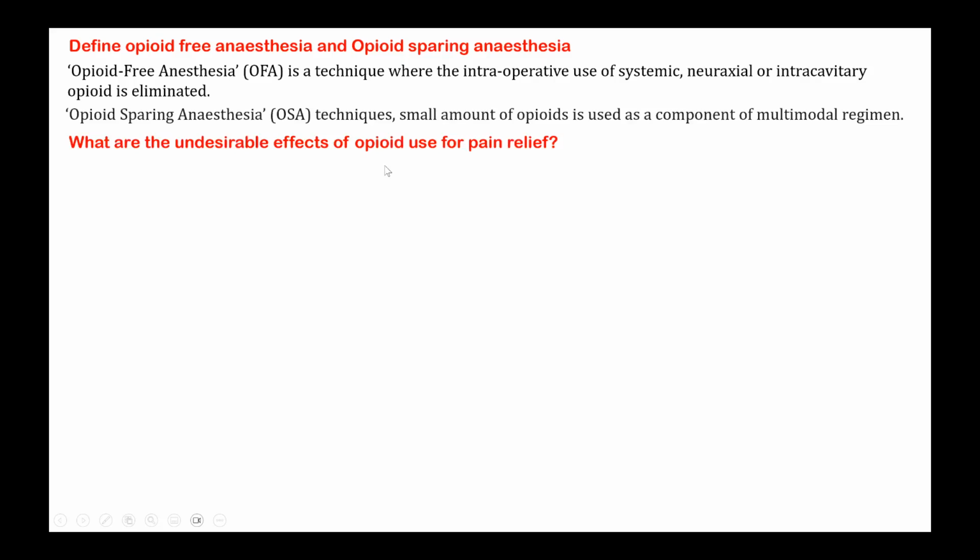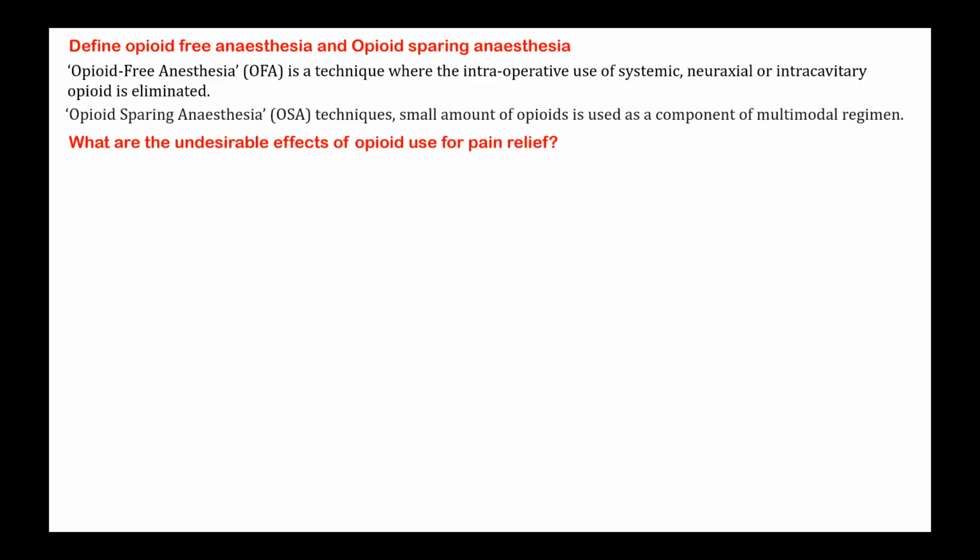Now, what are the undesirable effects of opioid use for pain relief? That is the reason why this concept has come into play at all. Because of opioid analgesia, which was the original method. Before the opioid administration, what was the method of anesthesia? And what was the drawback of that? When general anesthesia was initially started, what was the method and why did they introduce opioids as a part of anesthesia? What did they depend on?